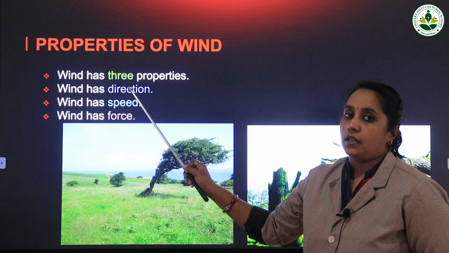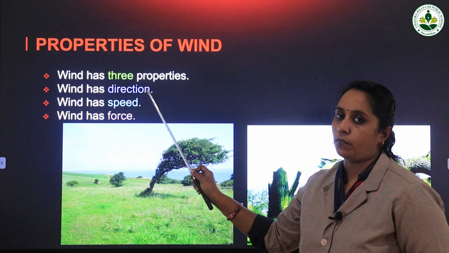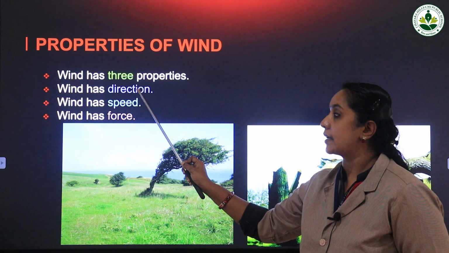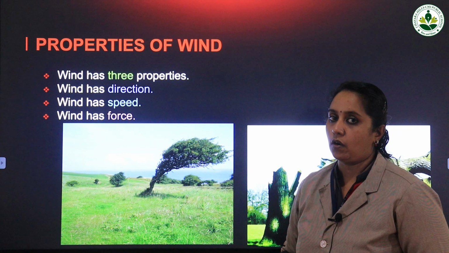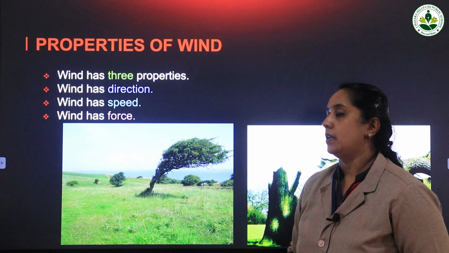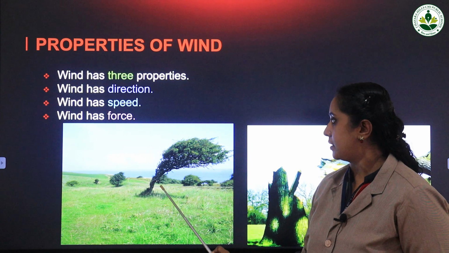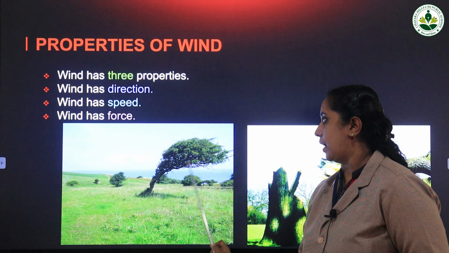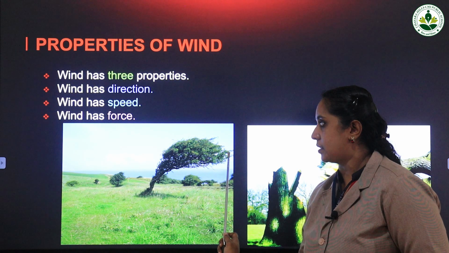So moving air is known as wind, and the wind has got a number of properties. It has got 3 properties. How many properties does wind have? It has got 3 properties. The first one, see in this image you can see that the tree is moving to this side. It is swaying to this side. The leaves of the tree are swaying to this side.